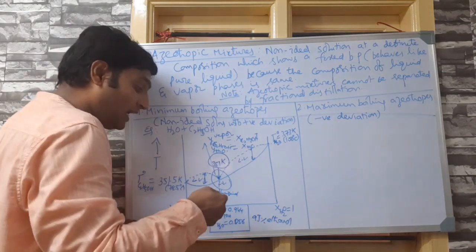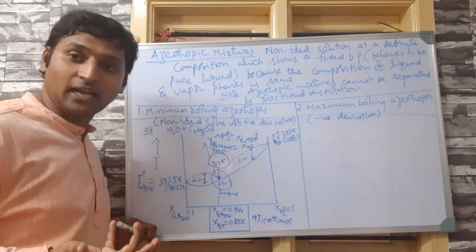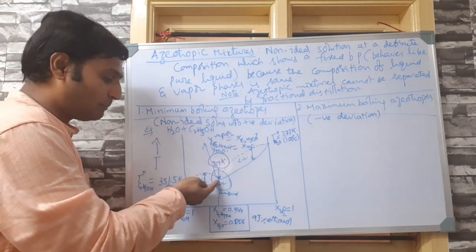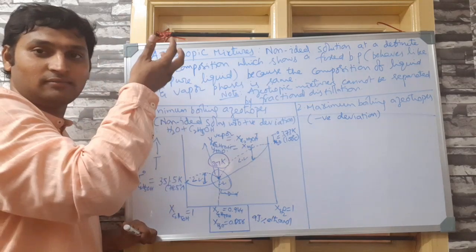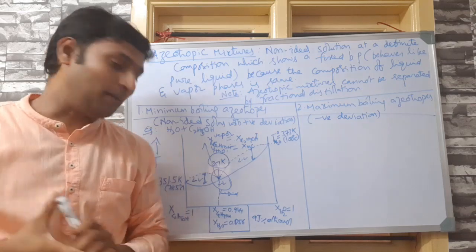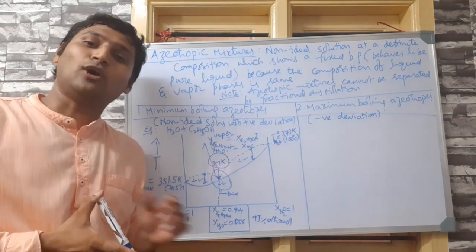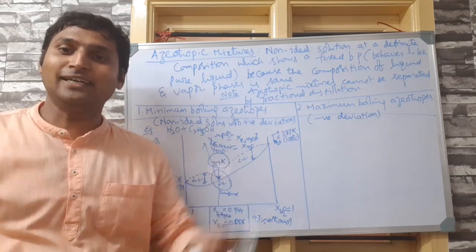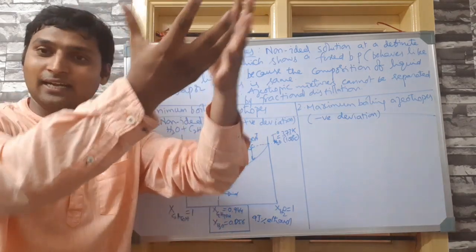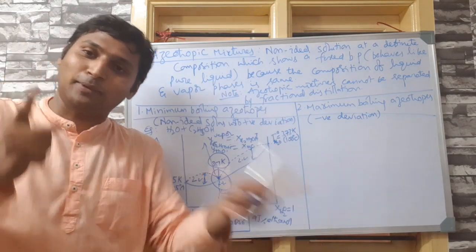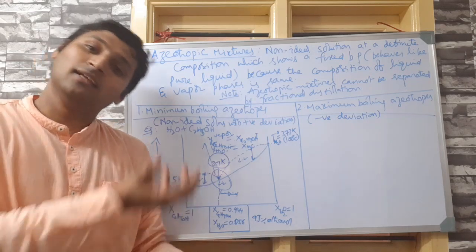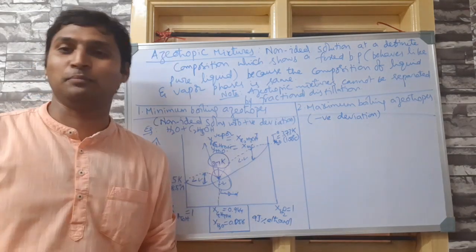And at that composition only, it will be behaving like an azeotrope where it behaves like a pure liquid. Both of them will have the same composition. As a result, it evaporates together. That's why even if you collect the distillate and separate it, the composition will be the same as the pure liquid. So I started with 95% ethanol, heated it by consuming electricity, manpower, everything, and collected vapors and distilled it. So for evaporation as well as distillation, I have spent a lot of time and energy and ended up getting the distillate with again 95% composition.